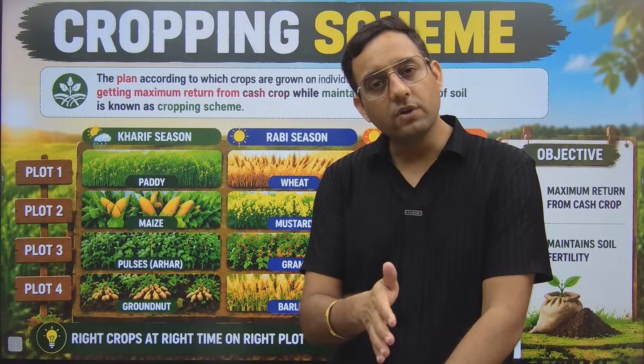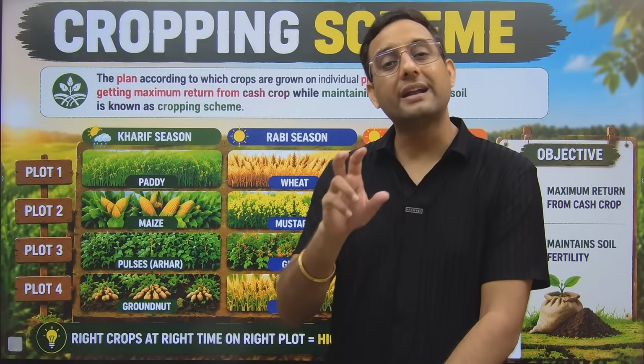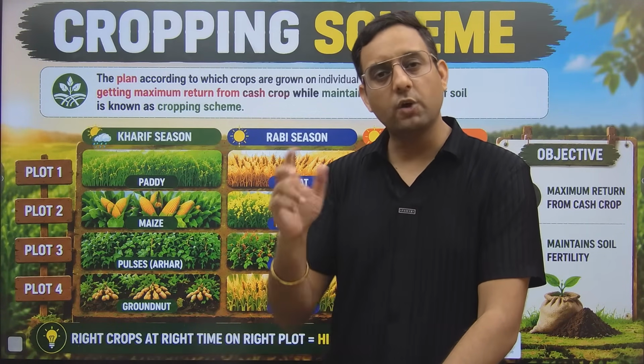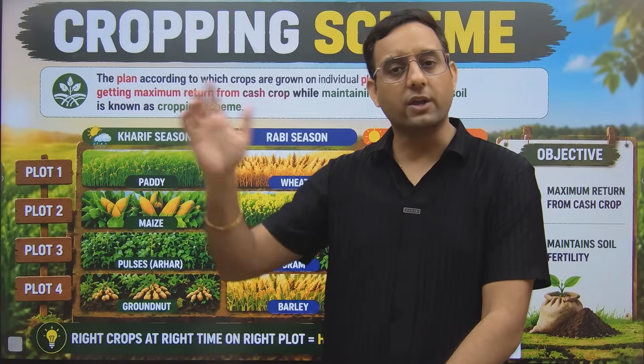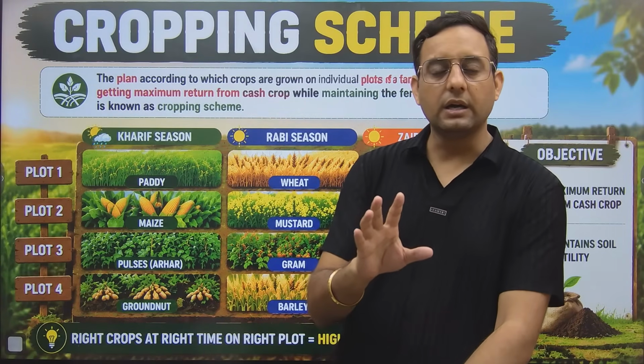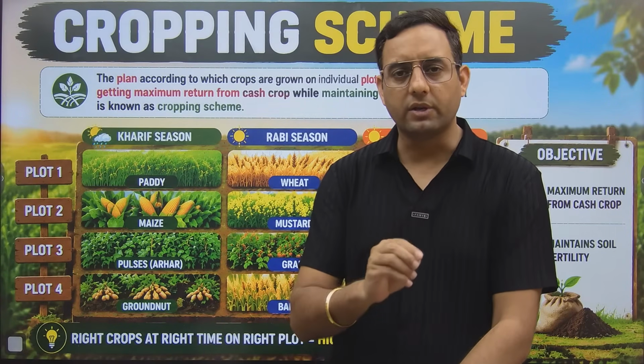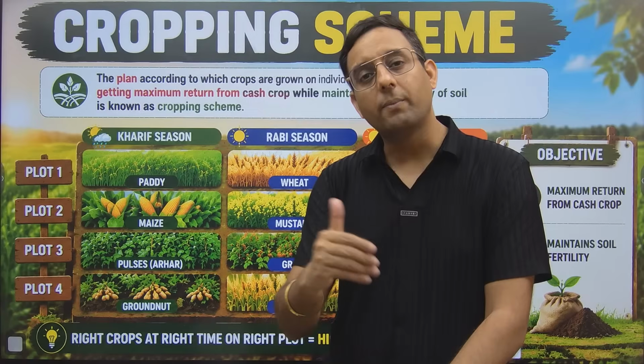So Kharif was non-legume, Rabi was non-legume, but the principle of crop rotation says that legume should be followed after non-legume, and non-legume after the legume crop. So the first principle of crop rotation is you should grow legume crop after the non-legume.